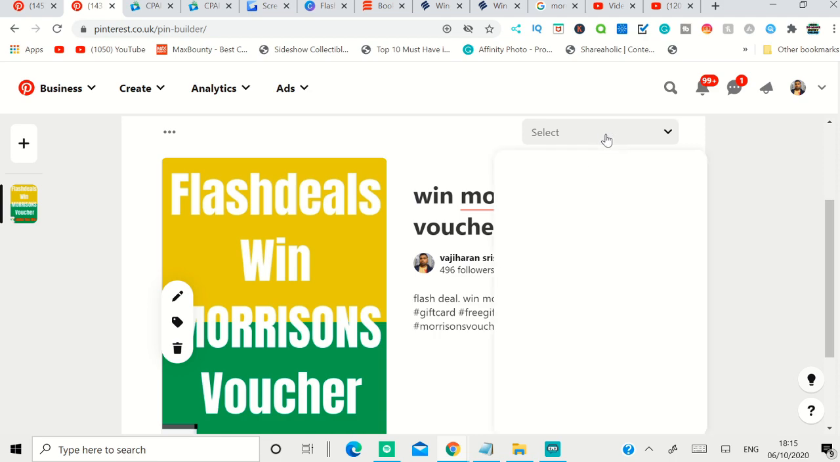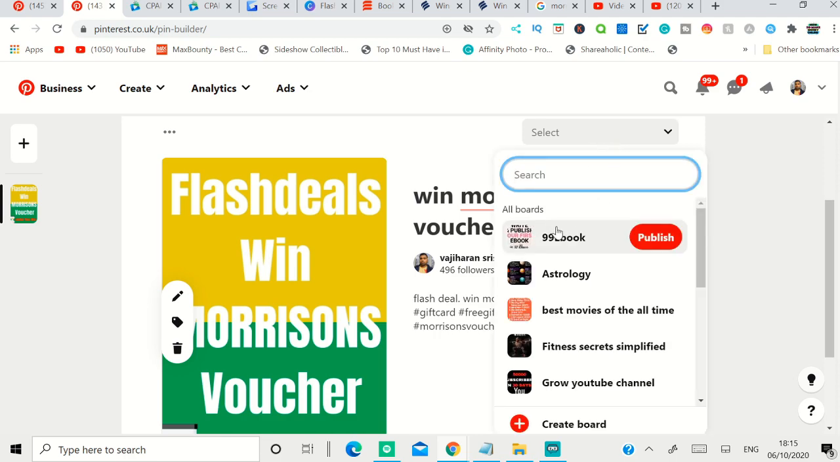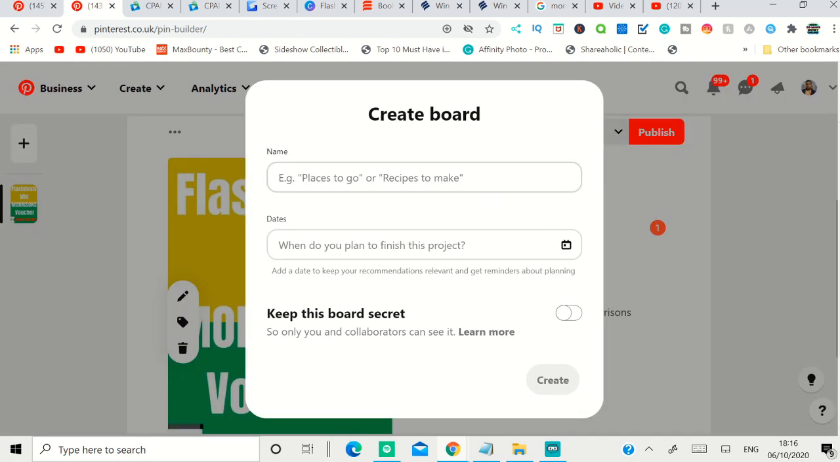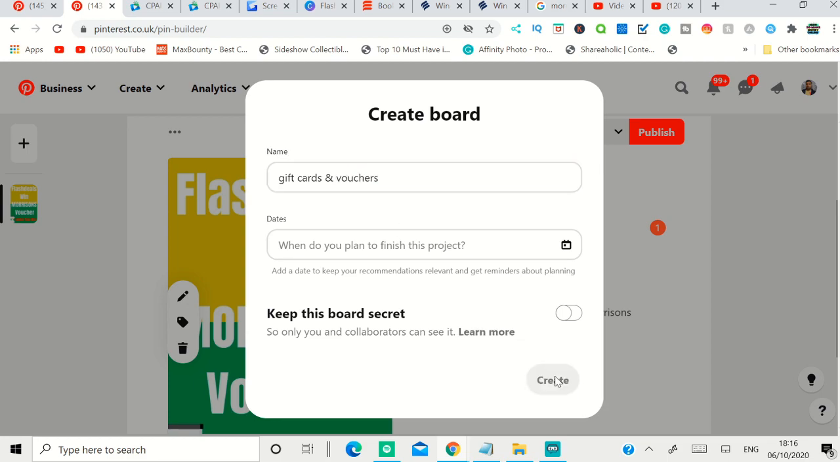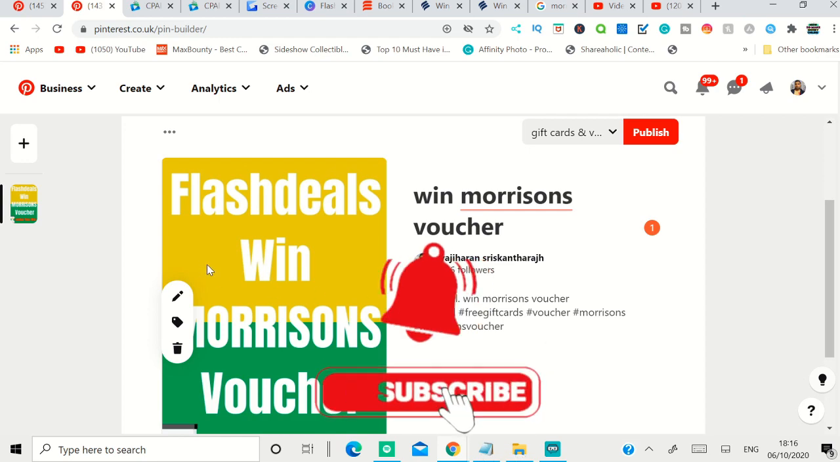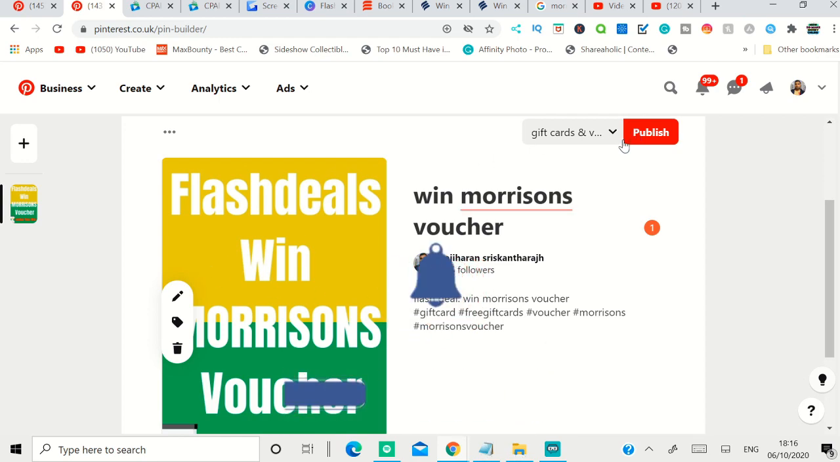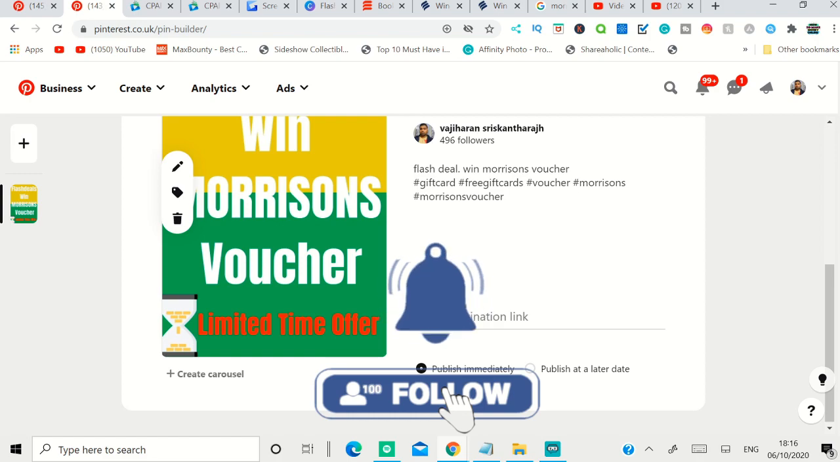You need to choose where you're going to put this pin inside the board. If you haven't created any boards, click this one, create board, and put this. I'm going to call it gift cards and vouchers, and create that. It's done. So you create the pin, upload it here, you create the board. Now what you have to do, you need to put the destination link.